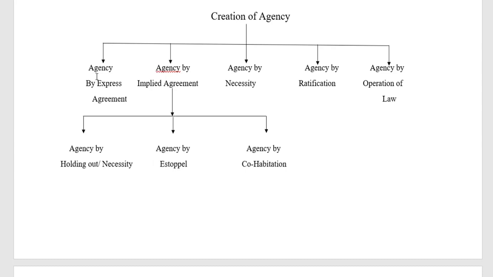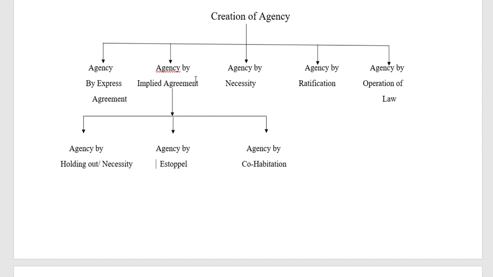This is very important with regard to how agency can be created. If the principal appoints any person as his agent by way of writing or by expressing his wish through words, that is common. Here you can explain this aspect. And at certain times, the agency may be by implied agreement also.